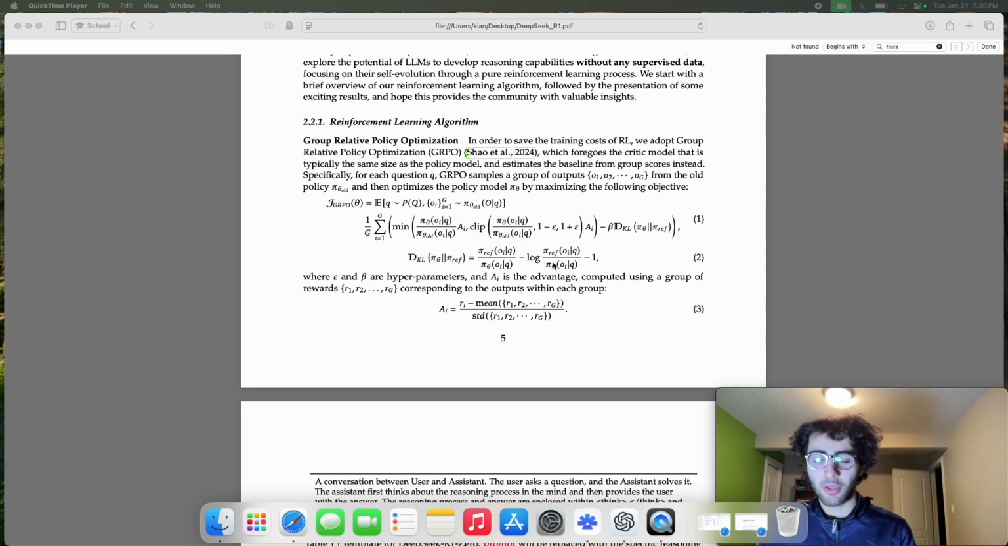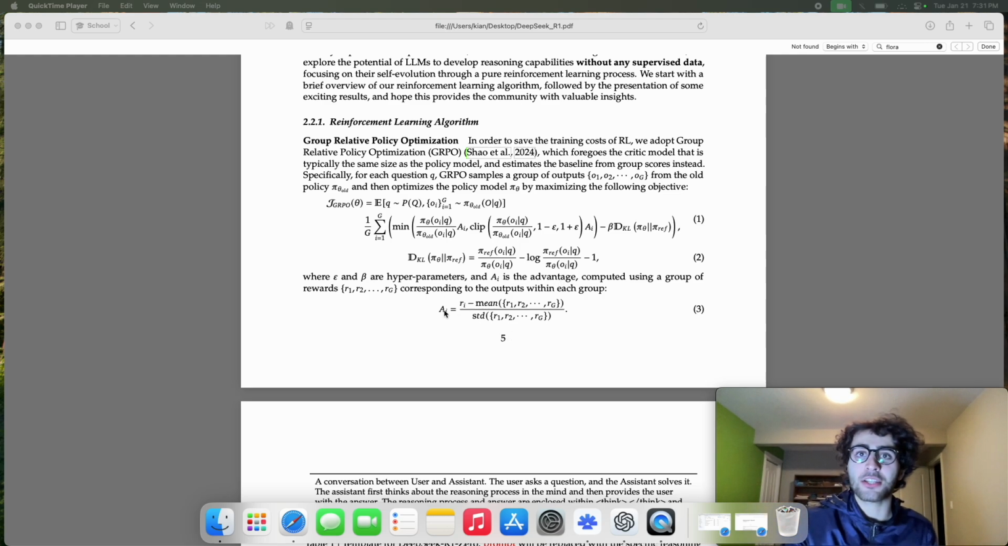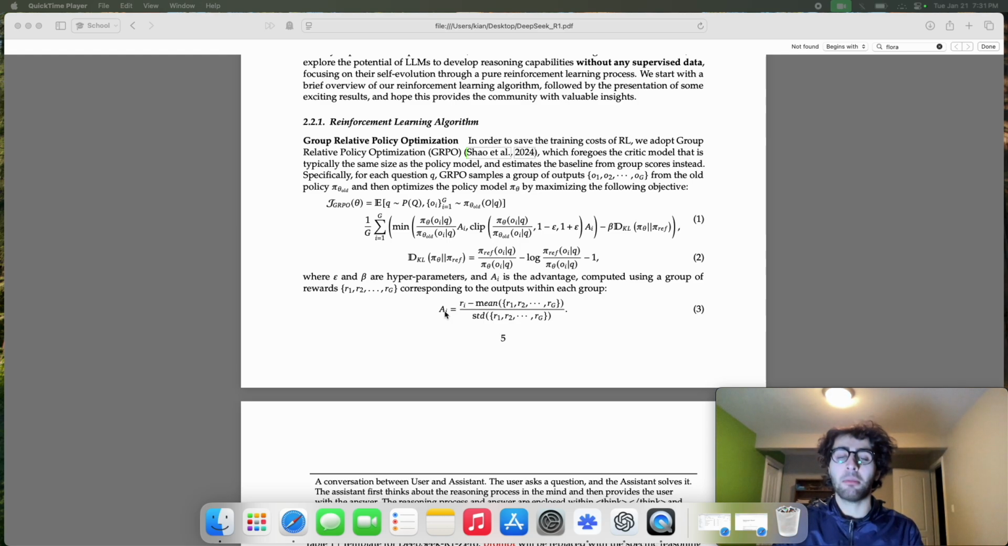So in GRPO, we are using an actor-critic reinforcement learning model. However, the critic, which you can think of as the value function, is replaced by the group average output. And the group average output is this line right here. And what you call this here is advantage. So advantage is calculated for every output within the policy. And I'll give you a concrete example.